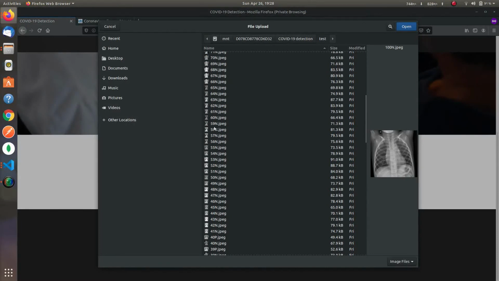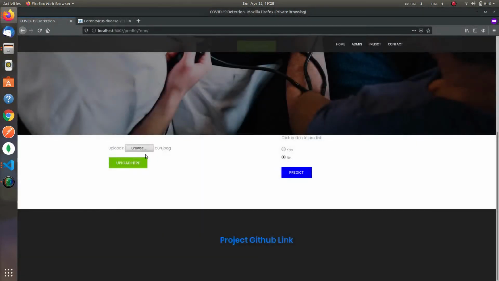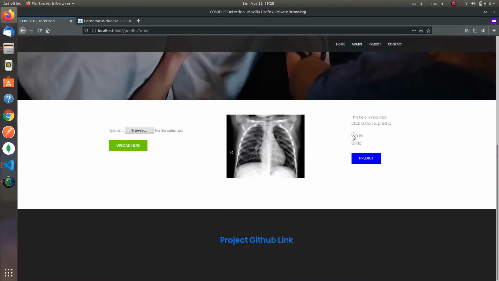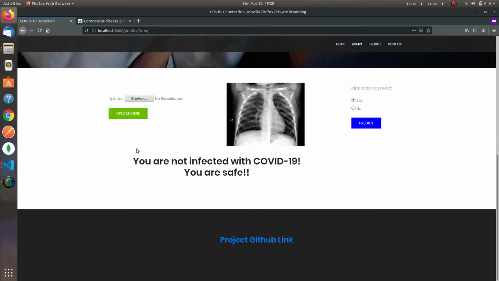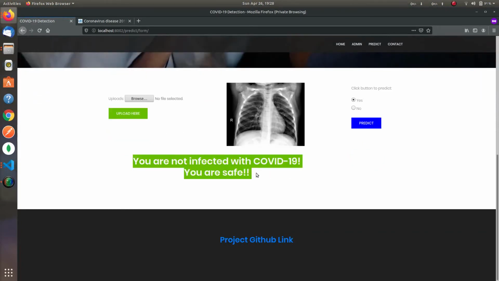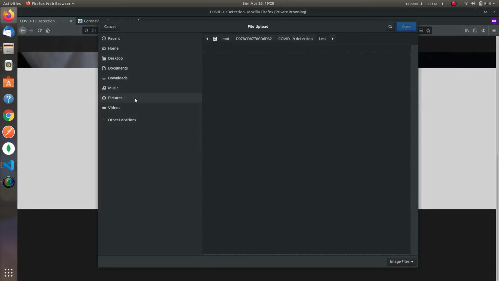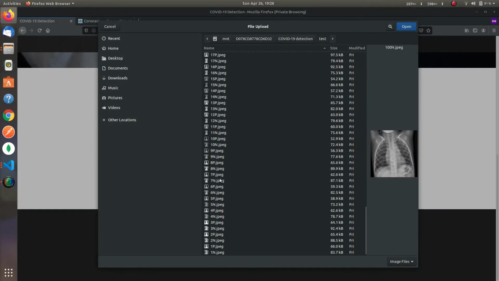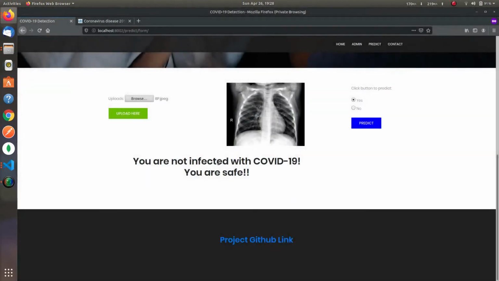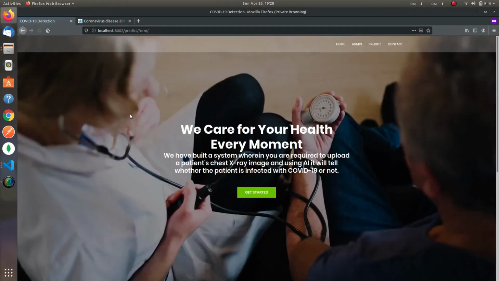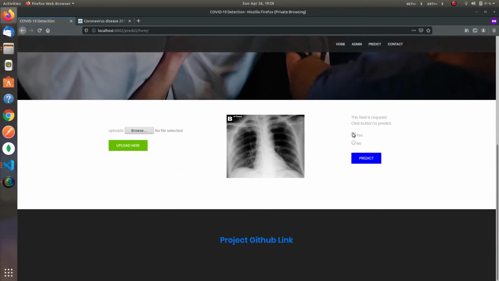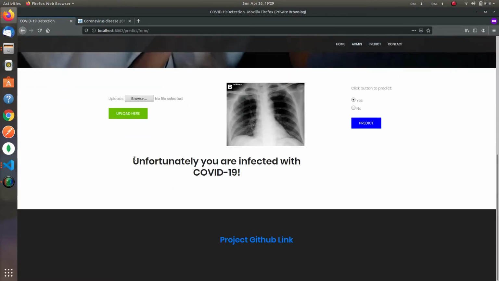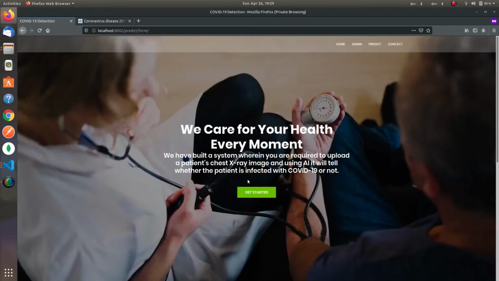First we will upload image of patient who doesn't have coronavirus. So the output is generated that patient is not infected with COVID-19. Now let's upload image of someone who is infected with COVID-19. So here it shows, unfortunately you are infected with COVID-19. So this was basically our project.